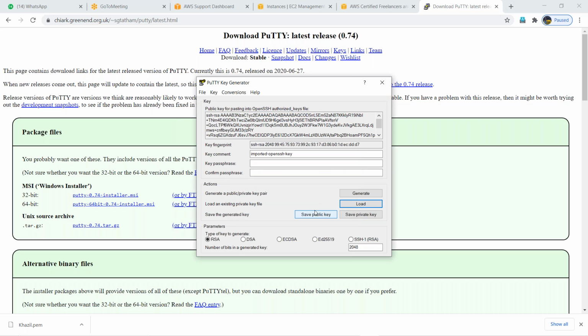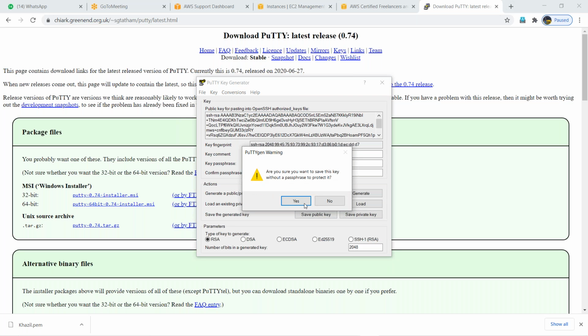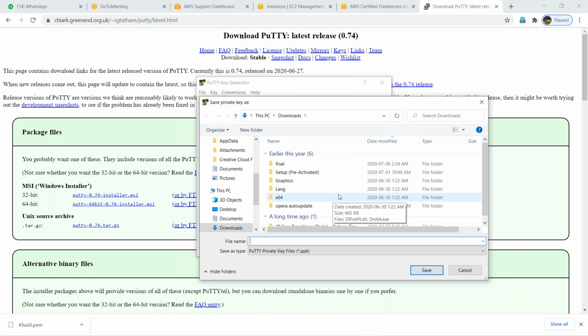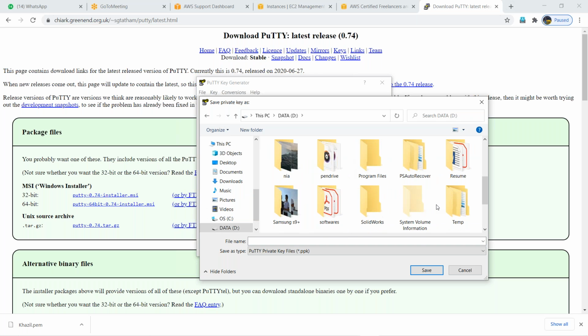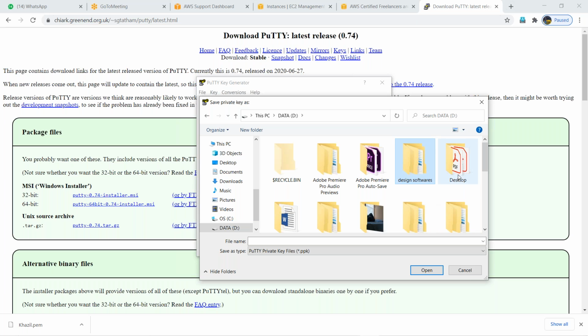Select OK. Now save private key. Save private key. I will show one more time, guys, the whole process, don't worry. Yes, save it. And save with the same name anywhere without extension. Don't give any extension. It will take the extension by default. Anywhere, wherever you are comfortable, desktop, downloads, wherever you need, you can save it. But you should remember that.